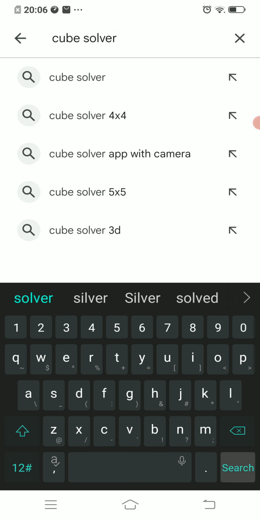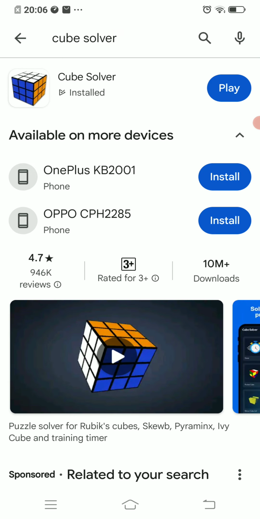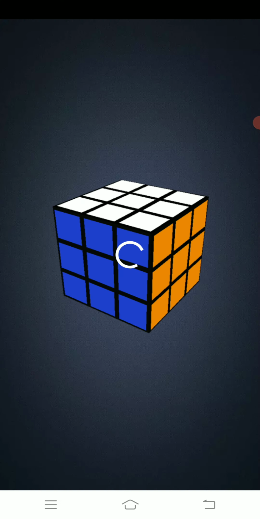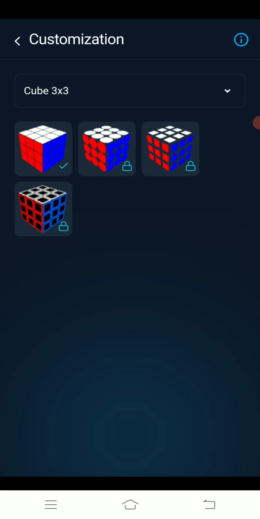Cubesolver. Search. Okay, then this will come. Install it and then open it. Okay, you need to allow everything. Then open it. It will come like this.